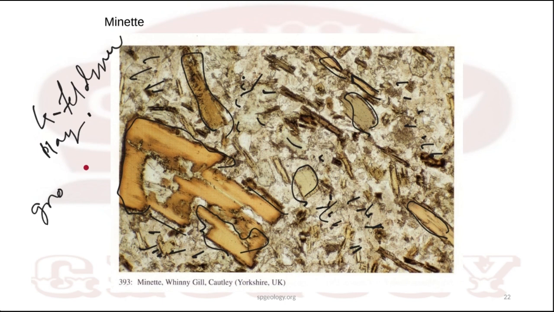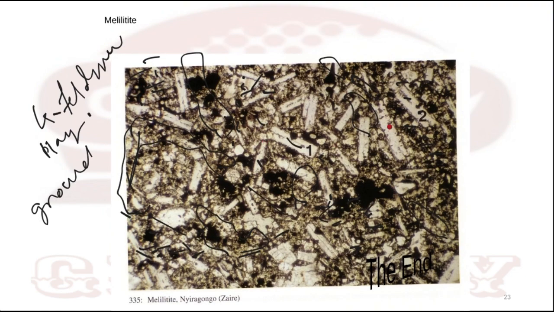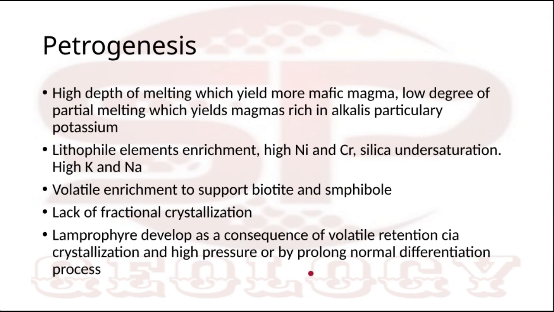Petrogenesis of Lamprophyre. So what happens in petrogenesis of Lamprophyre? A high depth of melting is required, due to which mafic magma will be the result. First of all, the mantle is melted, and a mafic magma is generated.